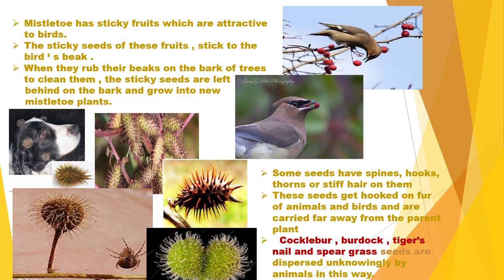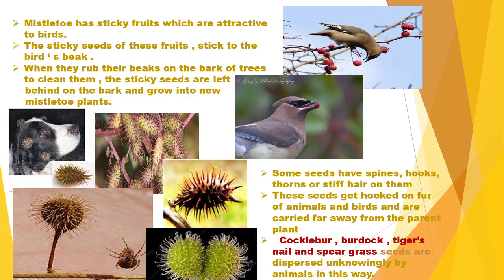So what can be the example? See the cochlear, see the burdock, tiger's nail, all these are the plants which have this type of seed dispersal methods. Okay. This whole process is happening unknowingly by these animals. Due to their typical structure, they are being migrated with the help of those animals.